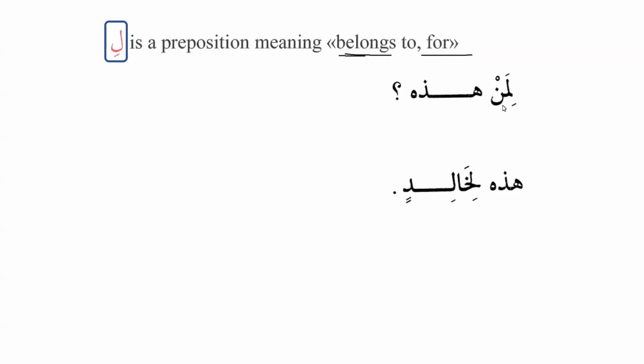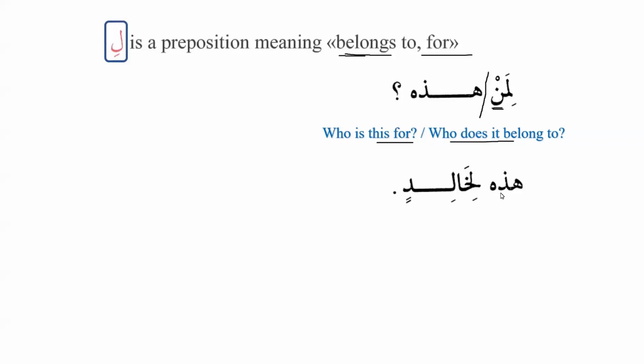Now we can see over here, we have a sentence, liman hadhihi. Who is this for? And we know that hadhihi is ismul ishara, that is used for the feminine. And man is used to ask a question. And when we use li with that, liman, it becomes a prepositional phrase, which is al-jar wal-majroor. So the translation will be, who is this for? Or who does it belong to? So it can be translated in either way. Who is this for, or who does it belong to?